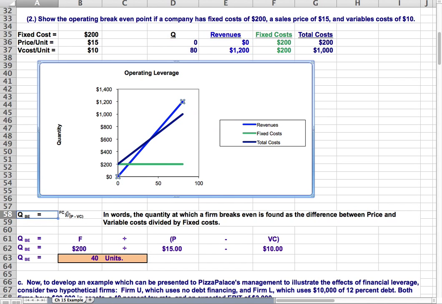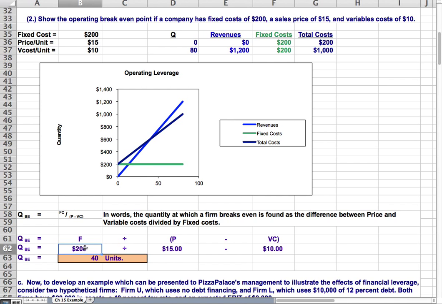But this little equation shows you how to calculate the break-even point. Break-even in terms of quantity is fixed costs divided by the price per unit minus the variable cost per unit. So if the fixed cost is $200, you divide that by price minus variable cost. So 15 minus 10 is 5. 200 divided by 5 is 40 units. And that's where this break-even point is. So anything above that 40 units sold is profit. Anything below is loss.